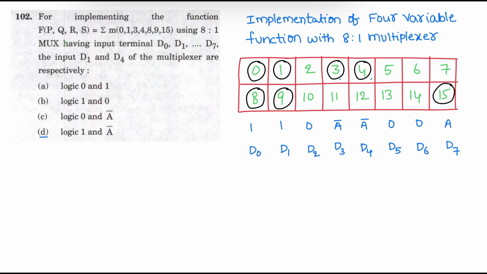In the question, they have asked what is the input at D1 and D4. For D1, the input is 1 and for D4 the input is A bar. So 1 and A bar correspondingly. The correct answer is option D.